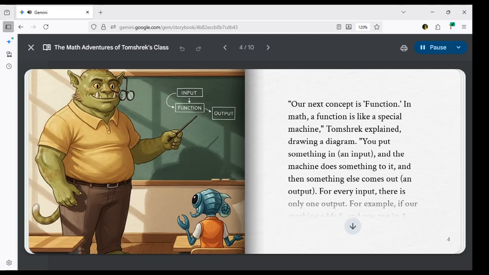Jerry Donkey nodded. So it's a rule that takes a number and gives you another number? Exactly, Jerry Donkey. For Pin 2, think of a coffee machine. You put in coffee beans and water, input, and the machine makes coffee, output. Always coffee, never tea. 1 input, 1 output.